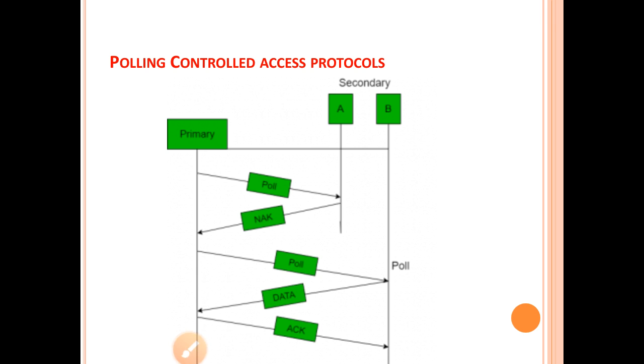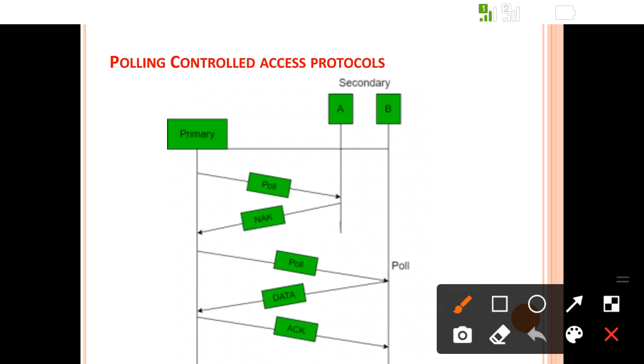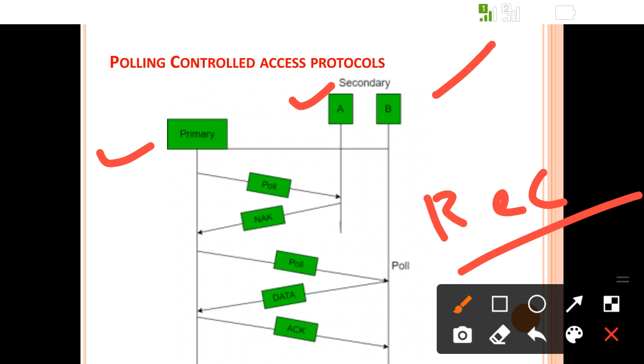This diagram can also explain the polling controlled access method. See, there are two stations, station A and station B, and a controller, which is nothing but the primary. When data is to be sent by any station or received by any station, it should first be transferred to the primary, and afterwards the primary will send the data. So this is the example for polling. Polling means receiving the data.